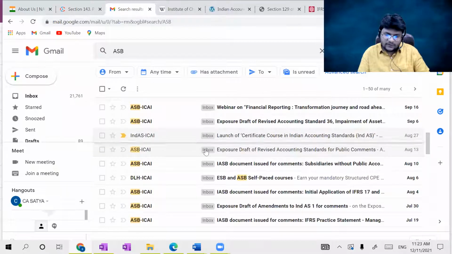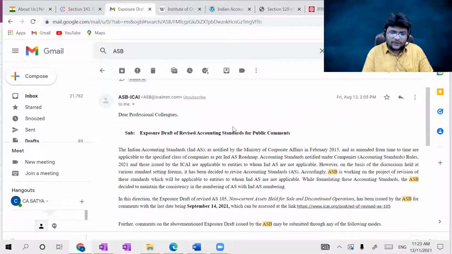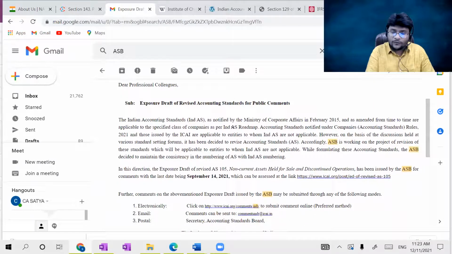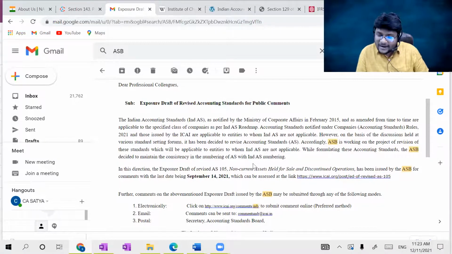If you check here, this is an exposure draft, guys. I'm directly going to my mailbox. If you check, it came from ASB ICAI. Dear professional colleagues, subject: exposure draft of revised accounting standards for public comments. These are given for public comments, for the standards they want to revamp. This is not related to existing accounting standards; this is related to Indian accounting standards.